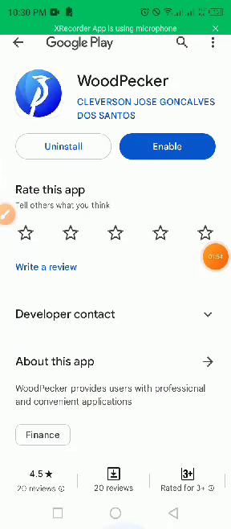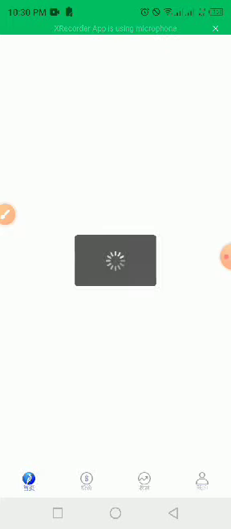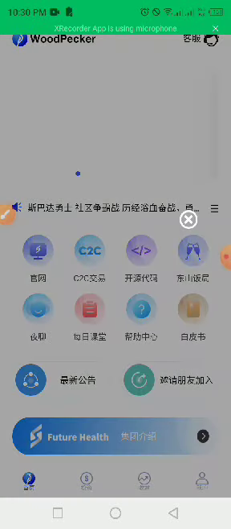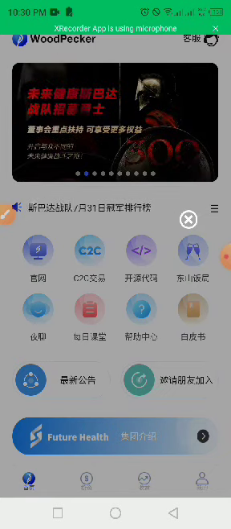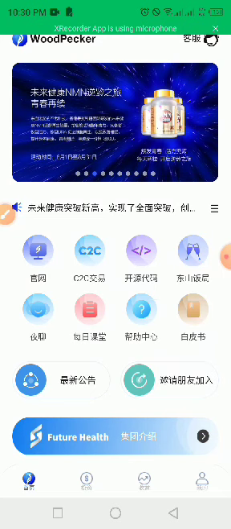So guys, we just finished downloading the app now, because it took us so much time because of the network challenges. So we now open the app. Here we are. The app has just opened. Still loading up. So here we are. As you can see, the app is in Chinese language.